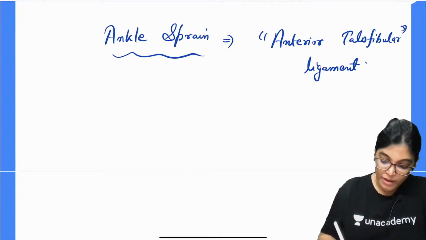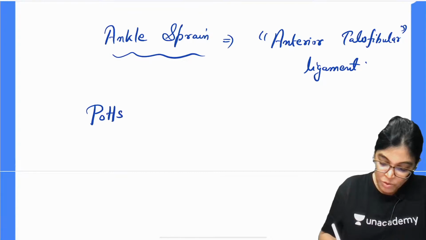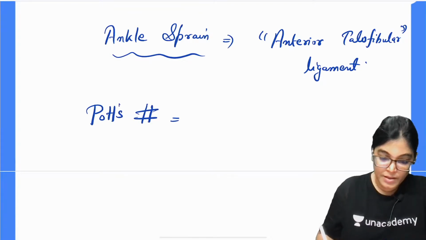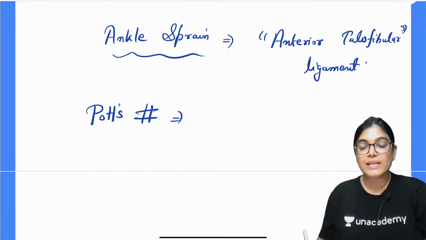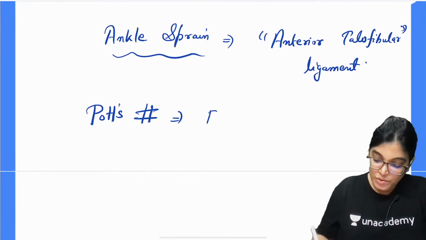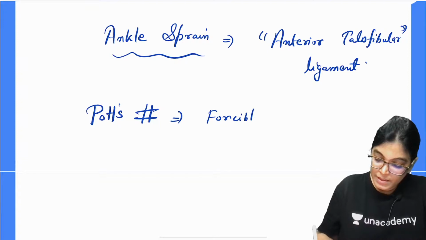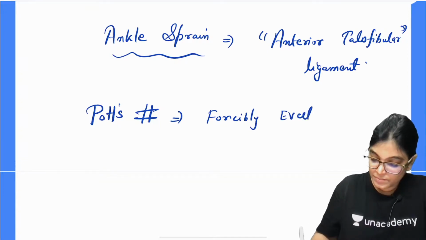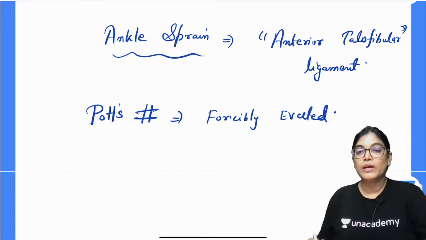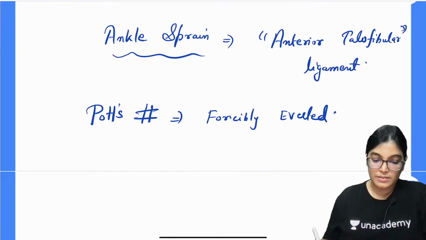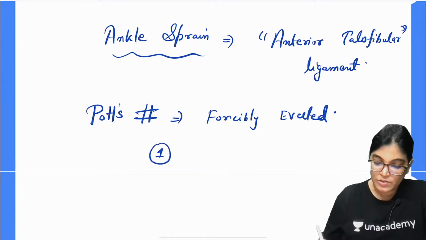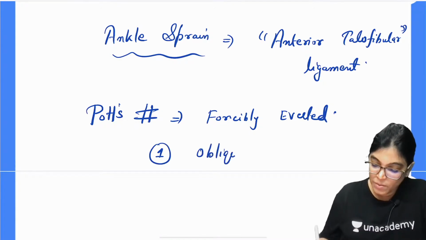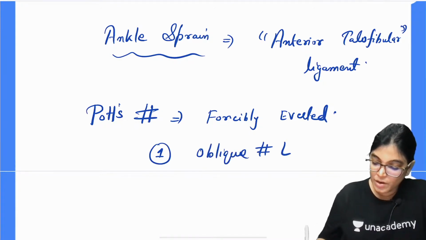The other applied aspect is sports fracture. It occurs in the ankle joint when the ankle joint is forcefully everted, and the injury occurs in sequence. The first injury is an oblique fracture of the lateral malleolus.